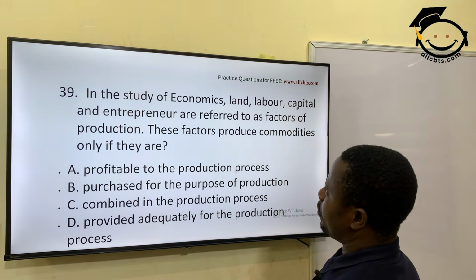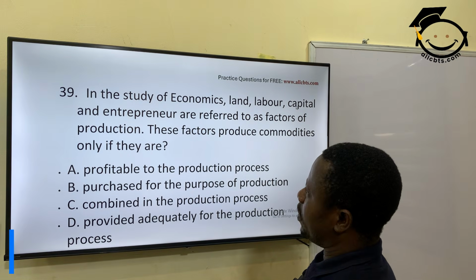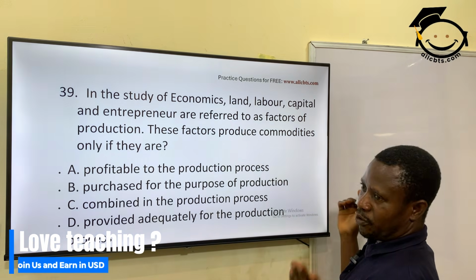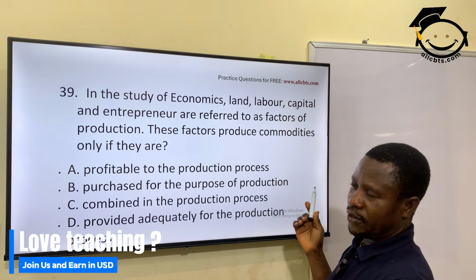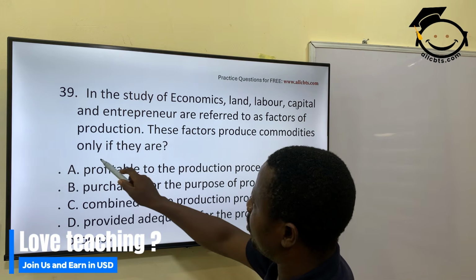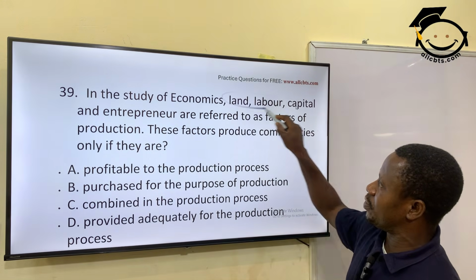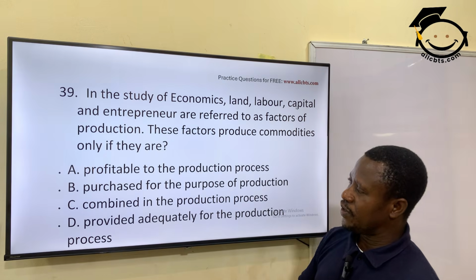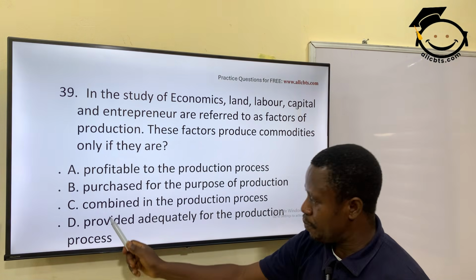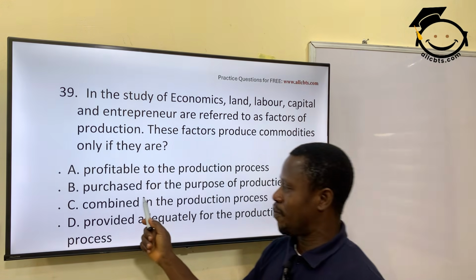As we plan to round off today, let's look at this. In the study of economics, land, labor, capital, we have said so much about this. They are referred to as factors of production. There's no controversy about that. These factors produce commodities only if they are combined.